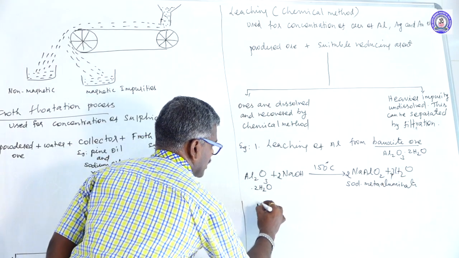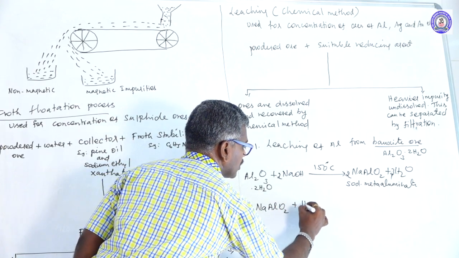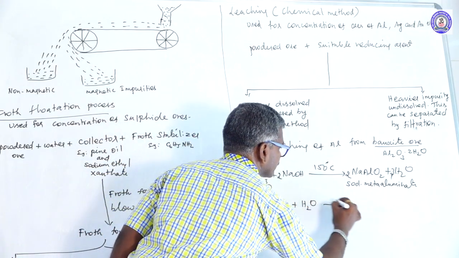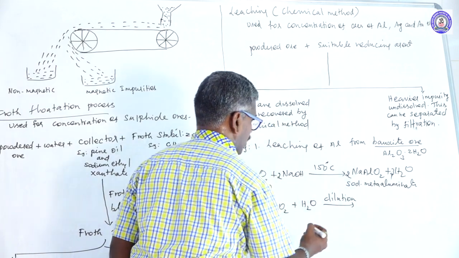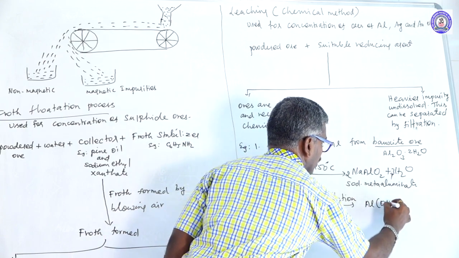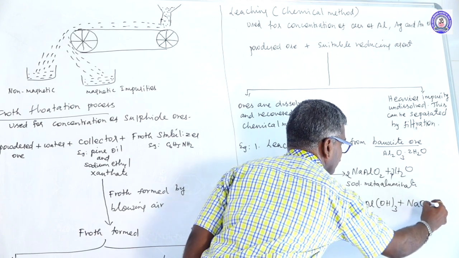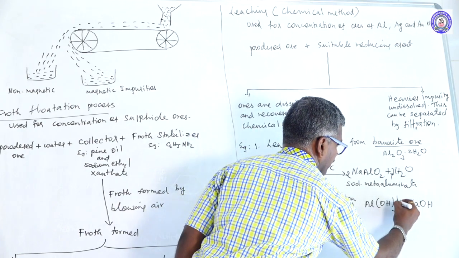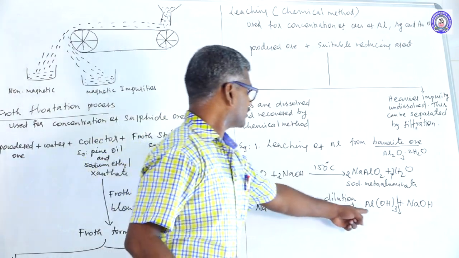Here sodium meta-aluminate undergoes dilution with water to form Al(OH)3 plus NaOH. This one formed as a precipitate, Al(OH)3.